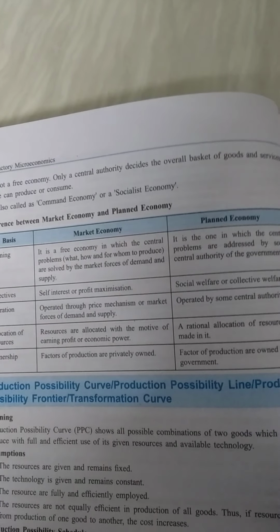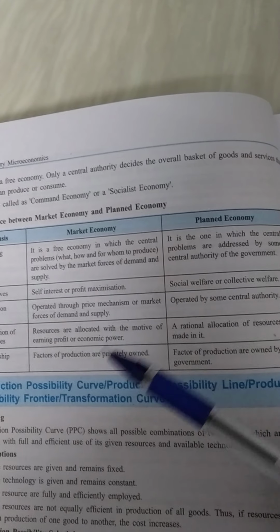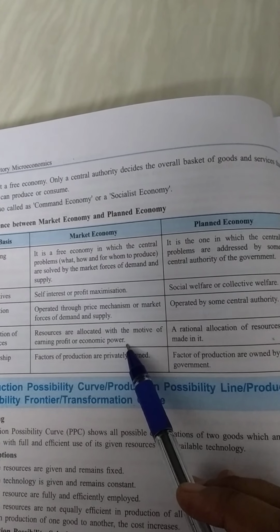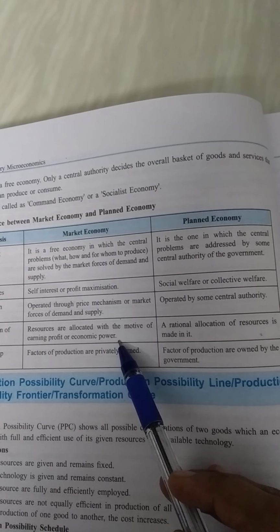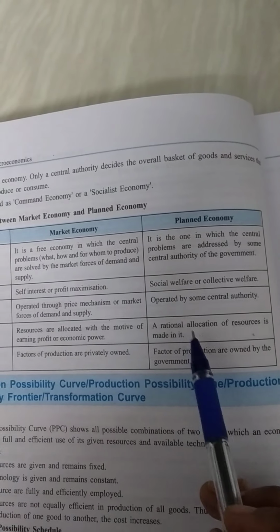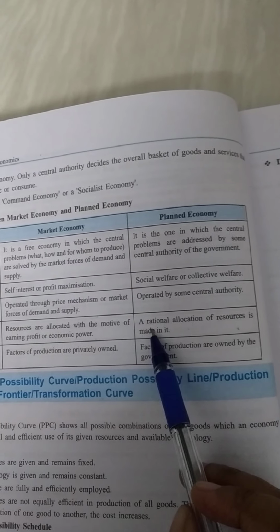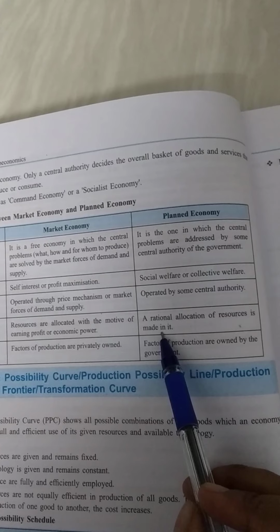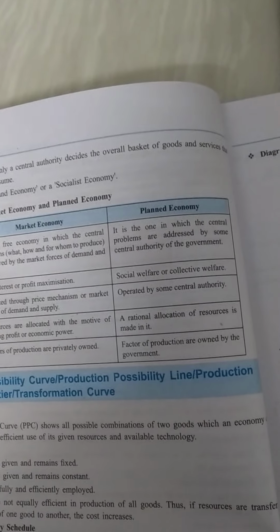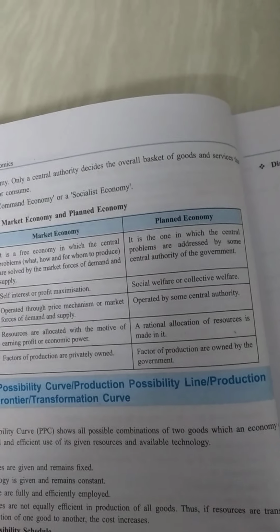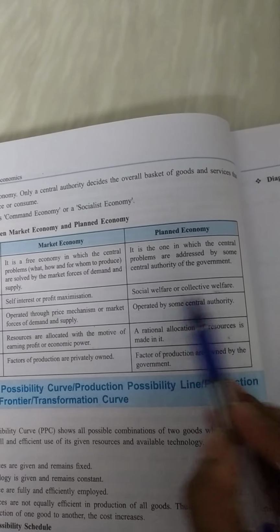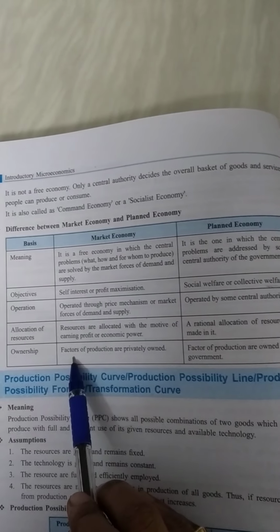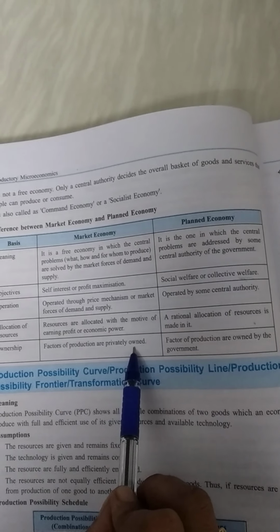Allocation means you set things where they are needed. So in the market economy we are allocating the resources in those areas from where we can get the profit. But in the planned economy, rational allocation of the resources is made. That means they allocate the resources in such a manner that everyone will get the benefit, because their main motive is social welfare.